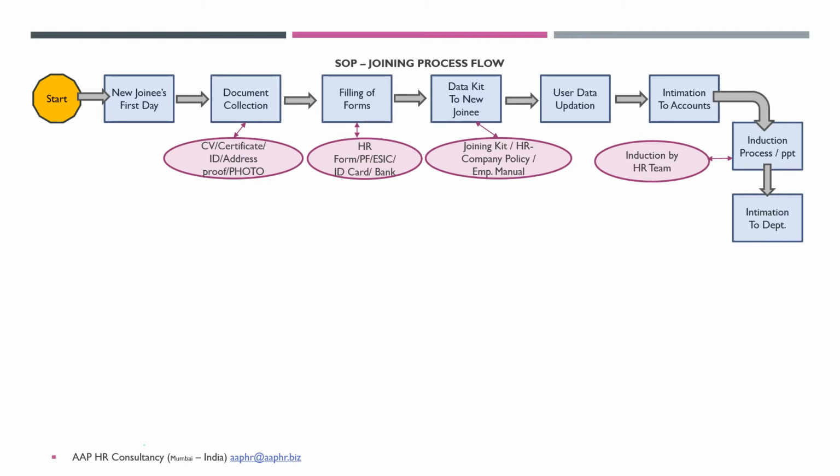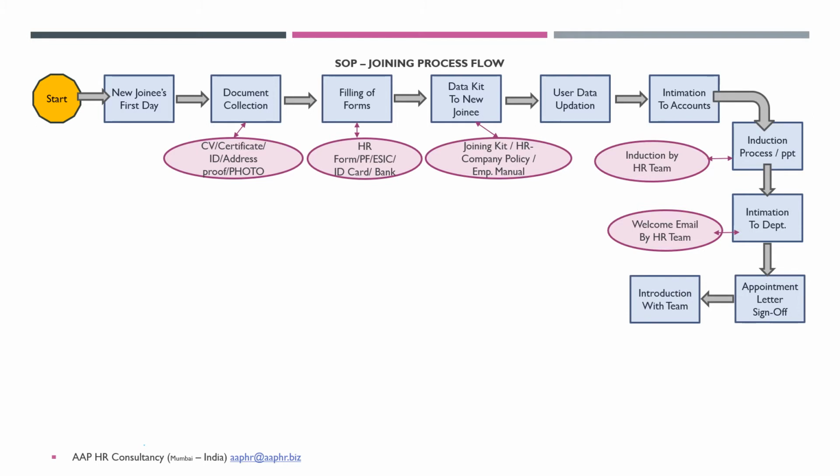After this, intimation goes to the different departments that the person has joined the organization, along with the designation of the person and the functional level activities he or she is going to perform. Normally a welcome email is sent out at the HR's level. The next step is the appointment letter sign off and introduction with the respective team or department.